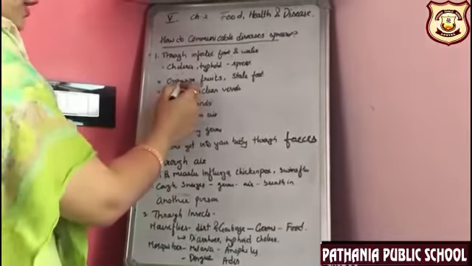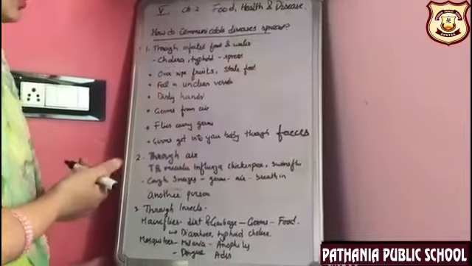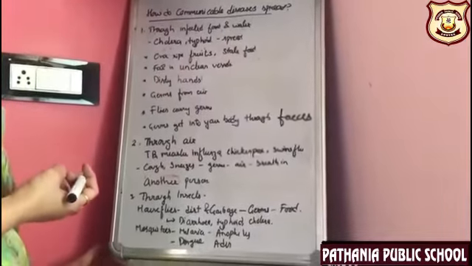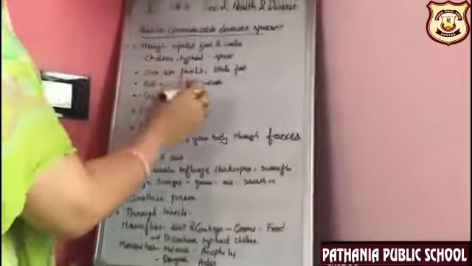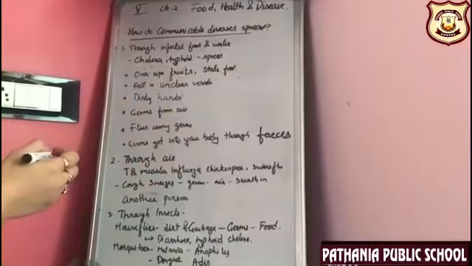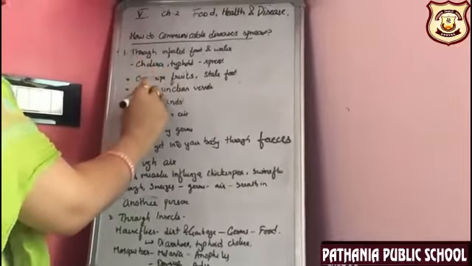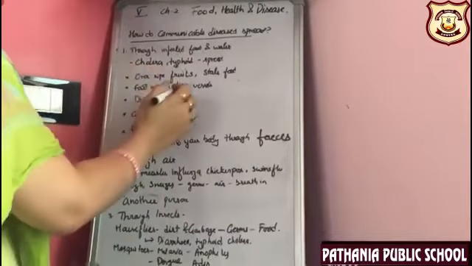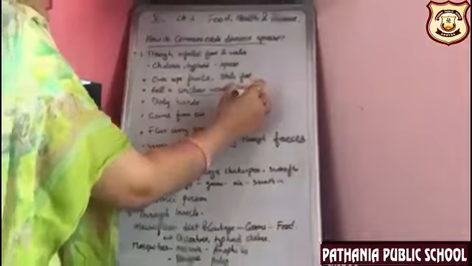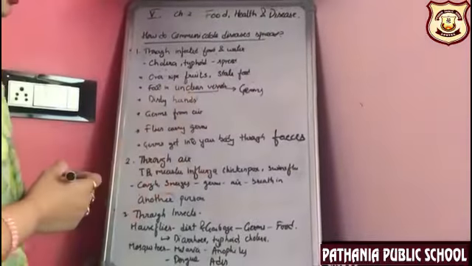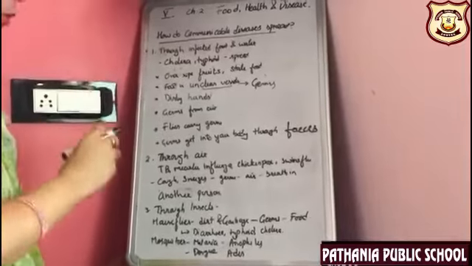Sometimes overripe fruits and stale food contain germs. If we eat such food, we will get the disease. So we should avoid eating overripe fruits and stale food. We should eat fresh food only. Next, food should not be cooked or kept in unclean vessels, as these vessels might contain germs. So food should always be cooked in a clean vessel and put in a clean pot.